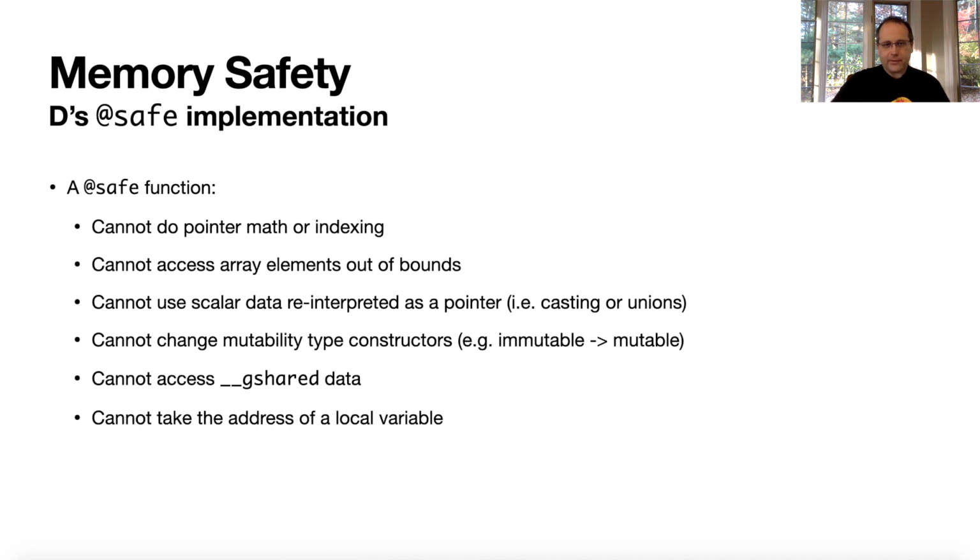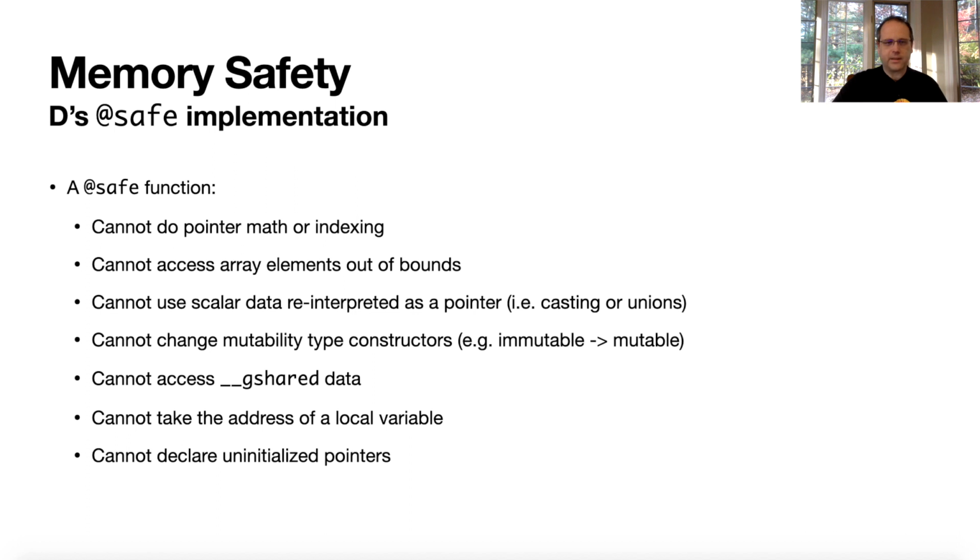You cannot take the address of a local variable, or a ref return. So you can't take the address of these things. The idea is we don't want to allow you to return access to data that's going to go away. Like, let's say it's on the stack or it's in some other piece of memory that's going to go away. We don't want you to have access to that.